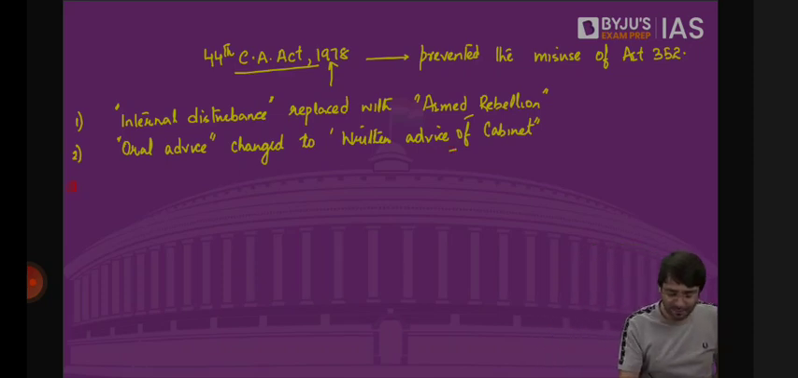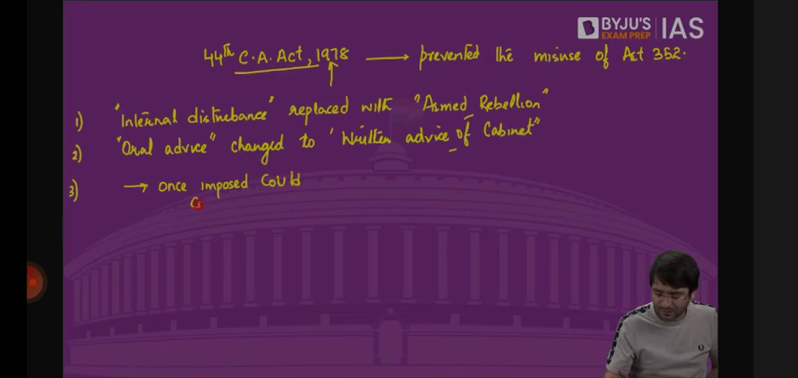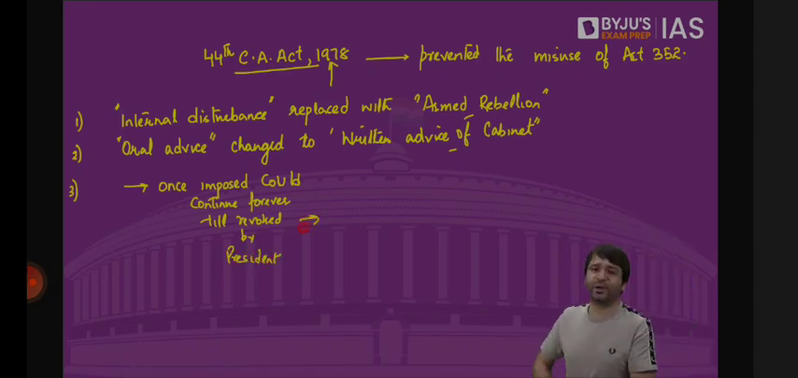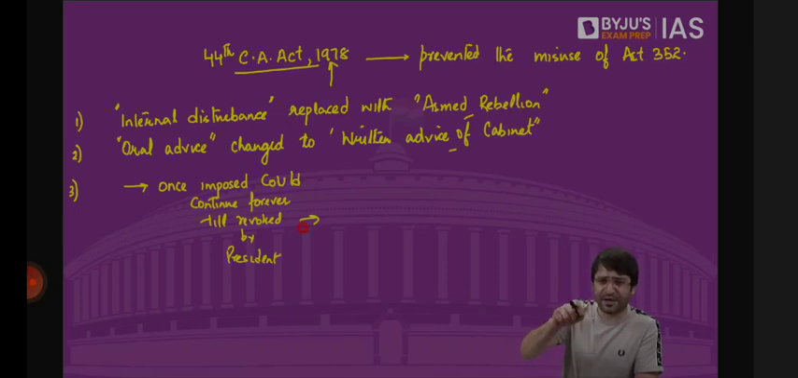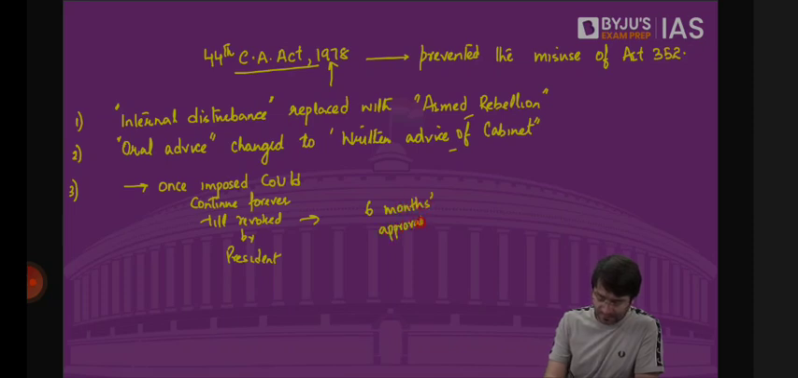Previously, national emergency once imposed could continue forever, till revoked by the president. Just like in 1962 when it was imposed, it was revoked in 1968. That means once national emergency was imposed, it could continue forever and ever unless and until revoked by the president. This was replaced with 6 months' approval, which is what is known as periodic parliamentary control.